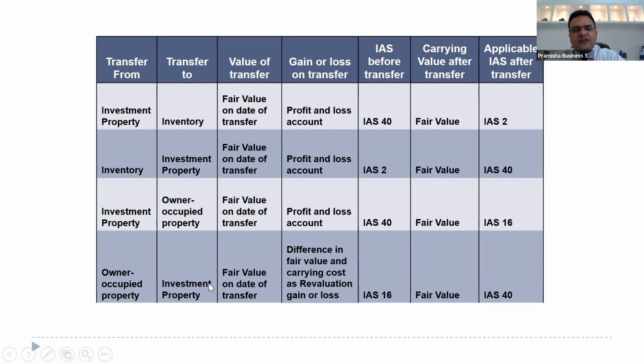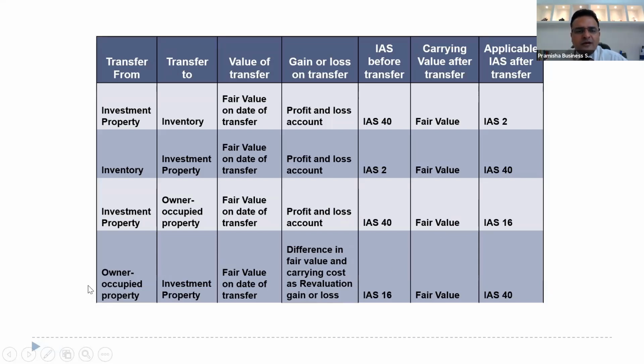Now, before it gets transferred, if you are measuring it on existing measurement basis, we need to follow the principles of IAS 16 property, plant and equipment, like we did for IFRS 5 non-current assets held for sale, that on the date of classification, measure it on existing measurement basis. It didn't impact investment property and inventories, so they were already at their fair value or cost. But it will impact an owner occupied property because there is only cost model or revaluation model, whichever model there is. And if you're transferring the property to fair value, if owner occupied property is transferred to cost model, there will not be any change.